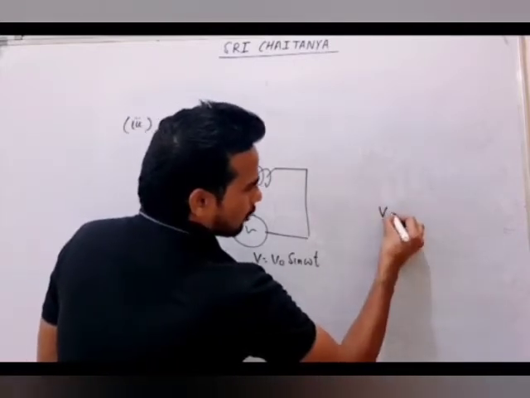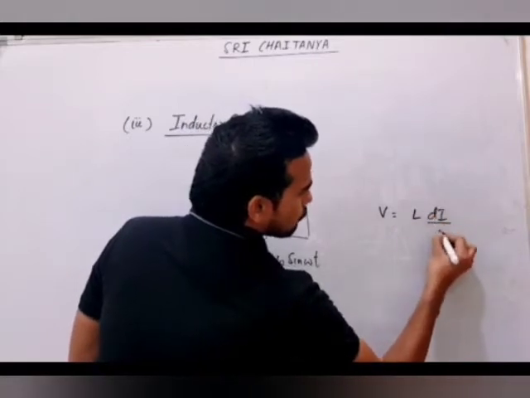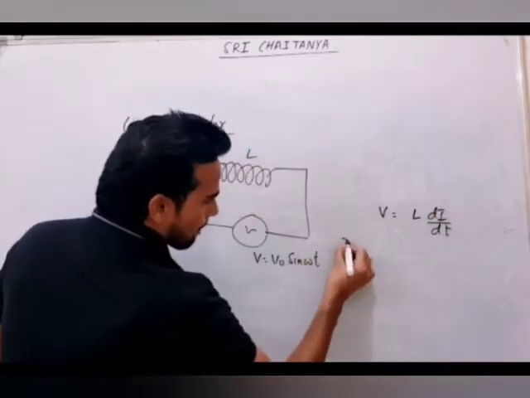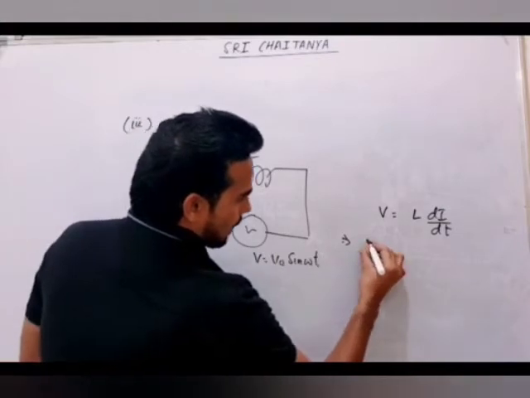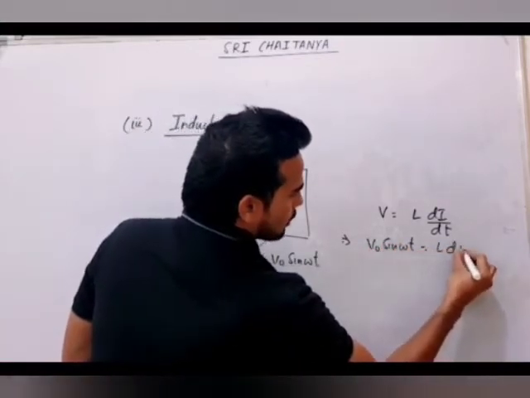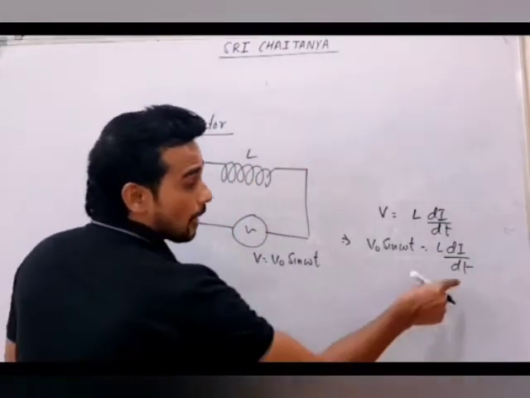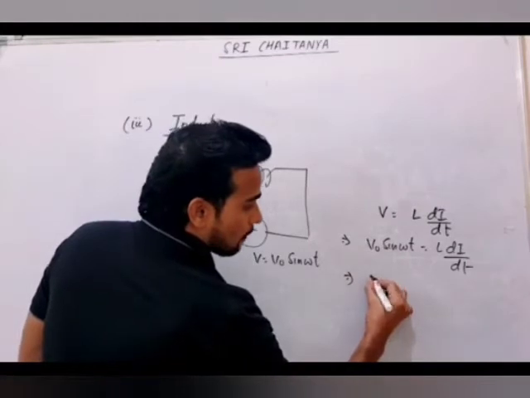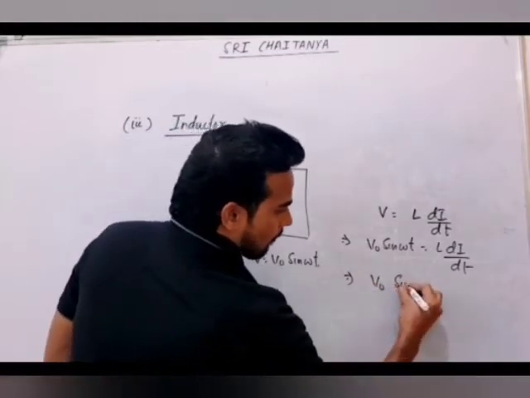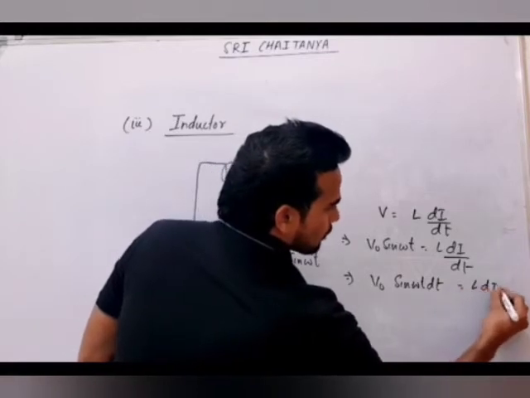Voltage across the inductor we already know, sir, V will be equal to L into di by dt. What is V? V from here we'll get as V naught sine omega t, that will be L into di by dt. We want to find current. What we can do, we have to integrate. Now this will become V naught sine omega t dt, that is L into di.